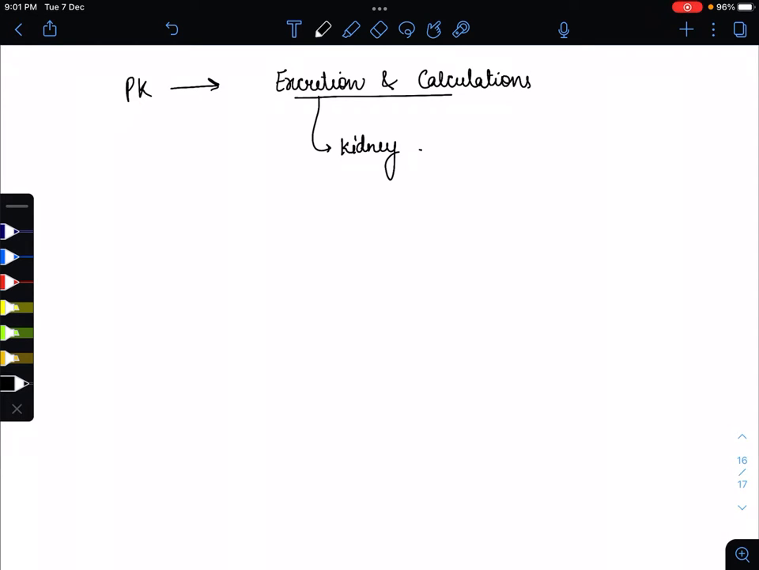We all know the functional unit of the kidney is the nephron. As we know, there are lipid soluble drugs and water soluble drugs, in other words non-ionized and ionized forms of a drug. Both these drugs are filtered by the glomerulus. Why does the glomerulus filter both lipid soluble and water soluble drugs? Because the glomerulus is perforated, and pores are there through which these drugs are filtered.